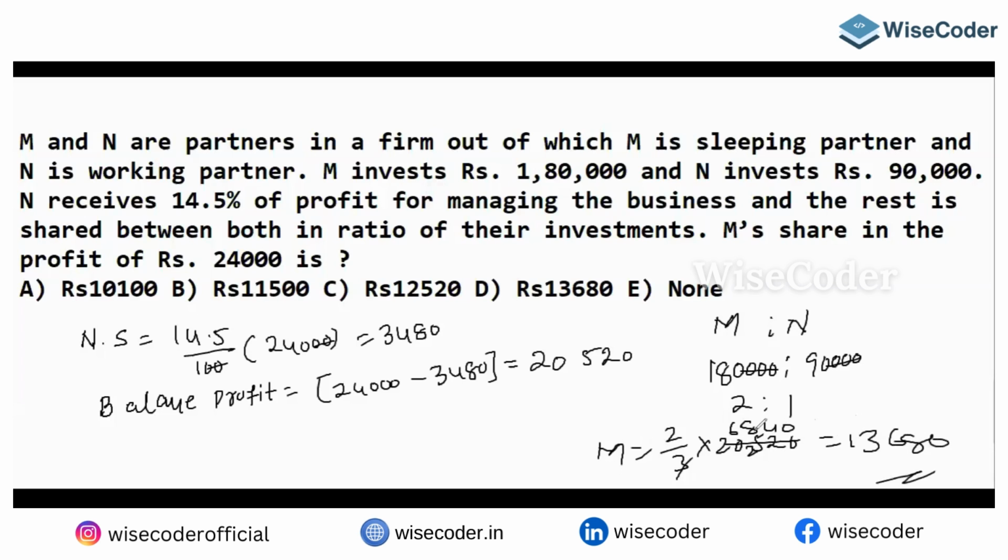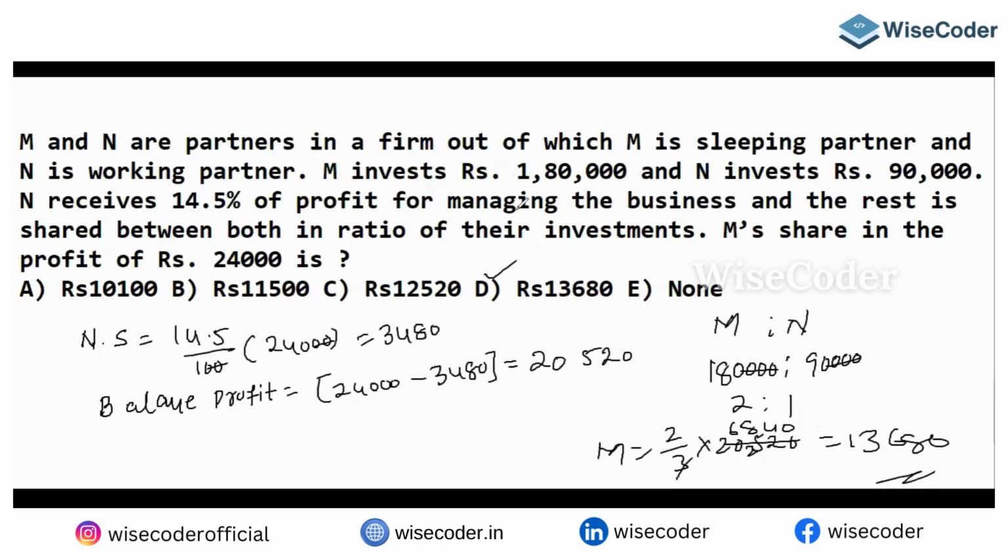13,680. Why? 6,000 double is 12,000, 800 double is 1,600. So 12,000 plus 1,600, that is 13,680. That's how you can end your answer.